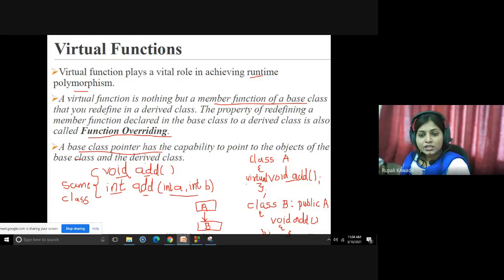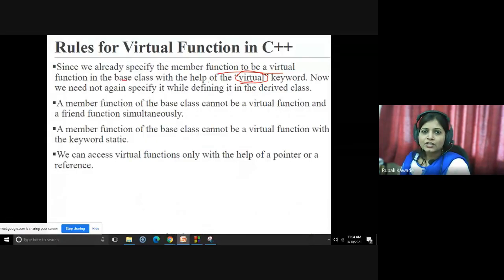So virtual void add, and this keyword you have to attach to the add version of the base class. Understand this? We need not specify it again while defining it in the derived class. You will attach the keyword virtual in the base class but not in the derived class because you are redefining it in the derived class.